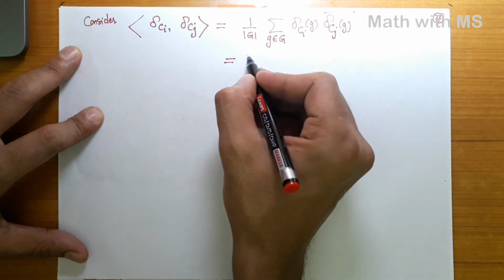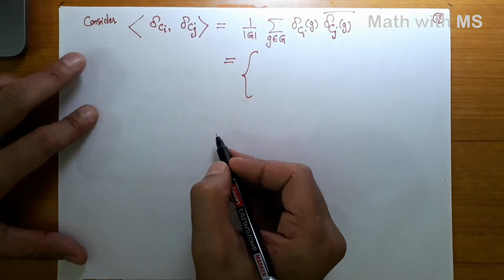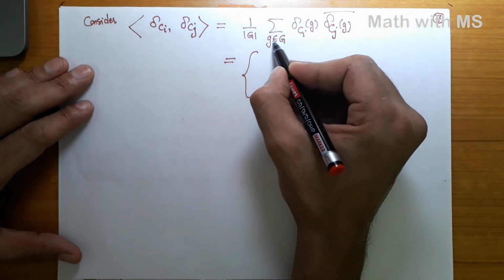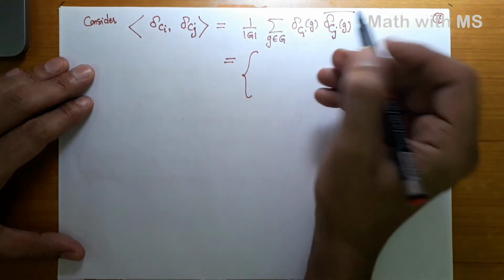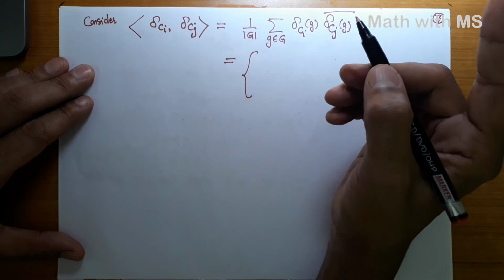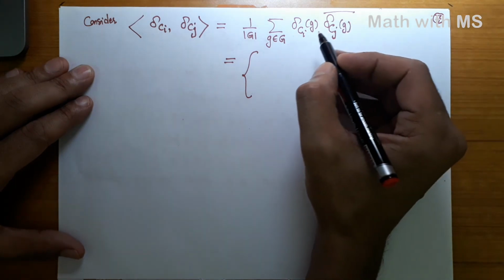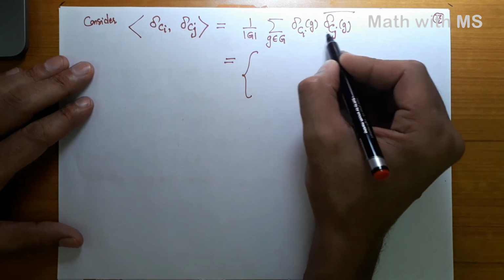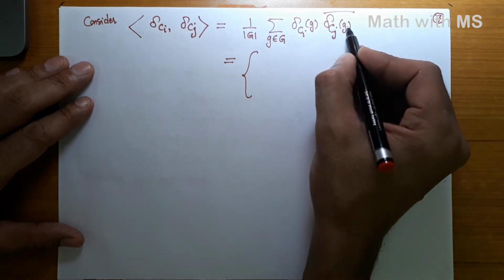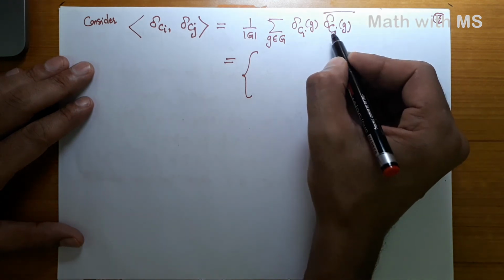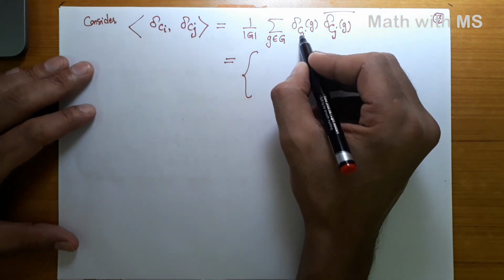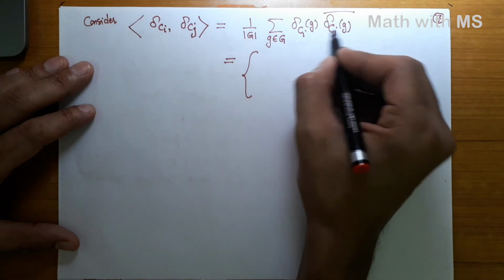And what is this? Now note, each element of the group G lies in a unique conjugacy class. Conjugacy classes form a partition of the group, right? So therefore, if i is not equal to j, then first of all, the group element g may not lie in the conjugacy classes Ci and Cj. In that case, this entry is 0.